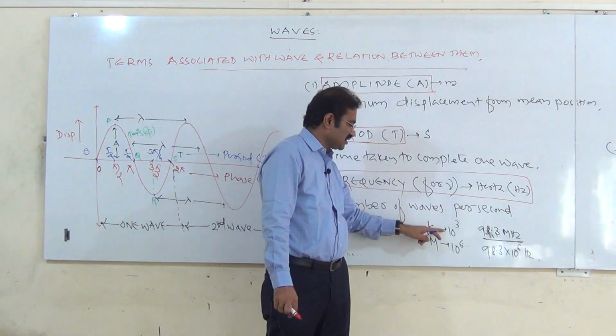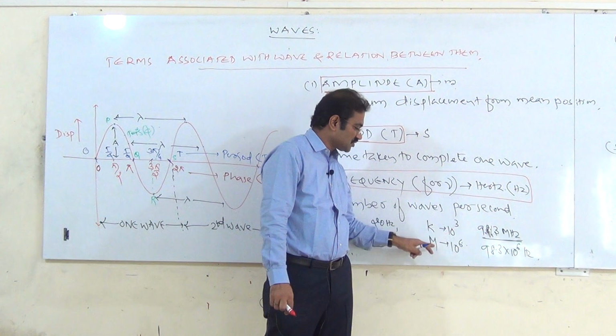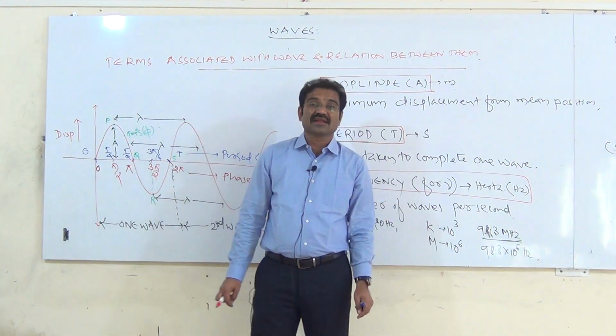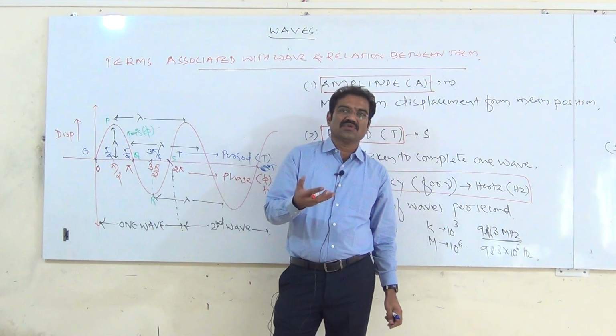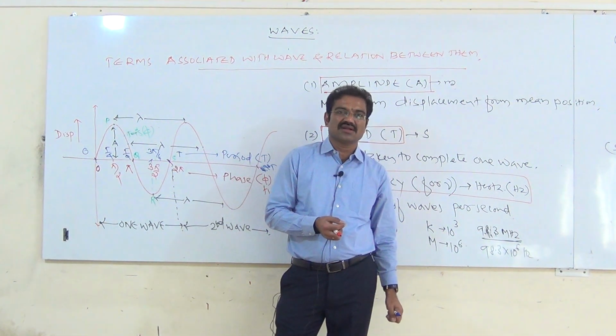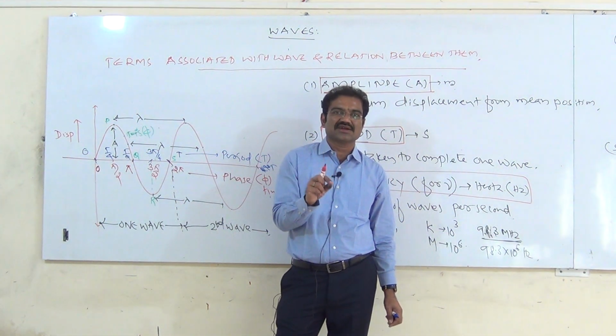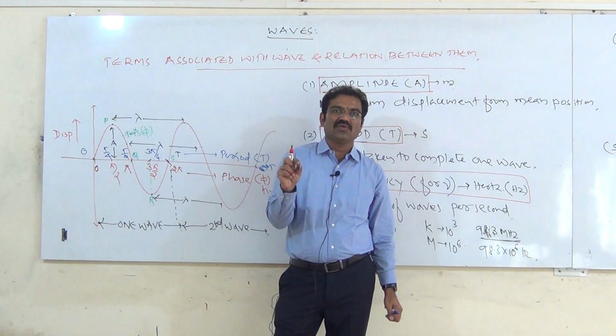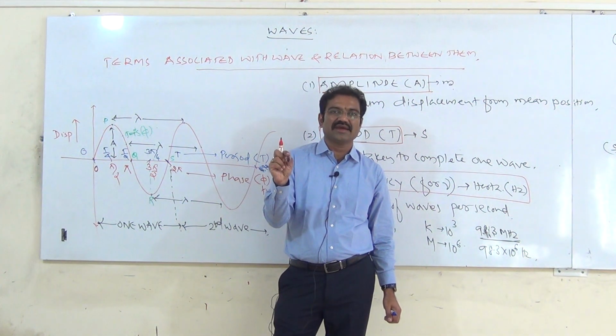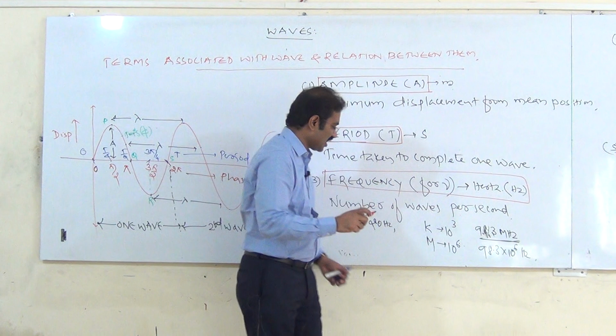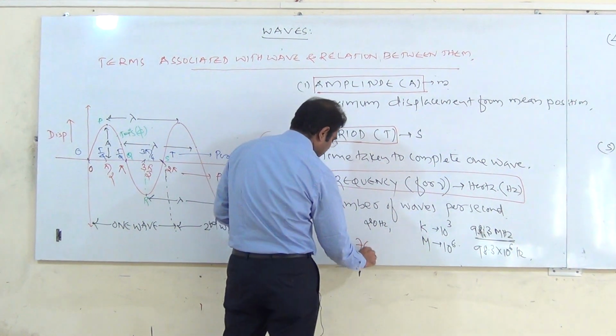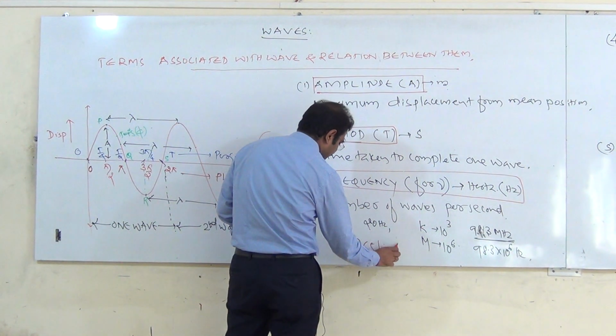Usually we use kilo and mega. Kilo means 10 raised to 3, mega means 10 raised to 6. When Akashvani Dharwad starts, they say, we are broadcasting on 765 kilohertz. Akashvani Dharwad, that is 765 kilohertz.